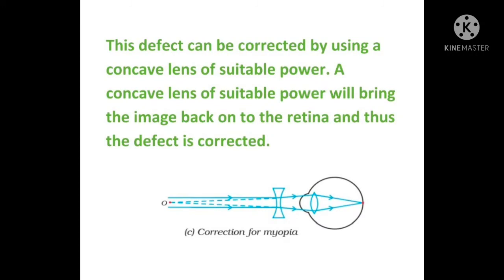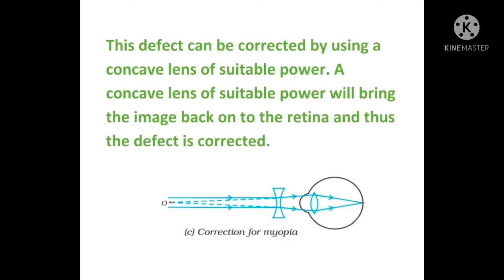Now this myopic defect can be corrected. This defect can be corrected by using a concave lens of suitable power. A concave lens of suitable power will bring the image back on the retina, and thus the defect is corrected. As you can see in the correction of the myopic eye, the concave lens is kept, so the image is formed on the retina and the person can see it clearly.